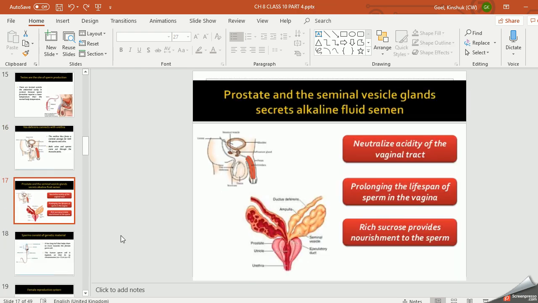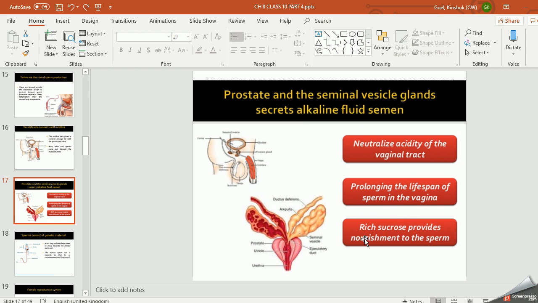Now here is the function of prostate and seminal vesicle glands. They secrete alkaline fluid, that is semen, because the sperms might become acidic. So to neutralize, this fluid is also necessary, because the sperms will not work when the pH of the semen is high. So the semen also provides alkaline medium.